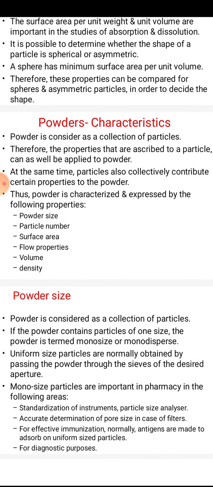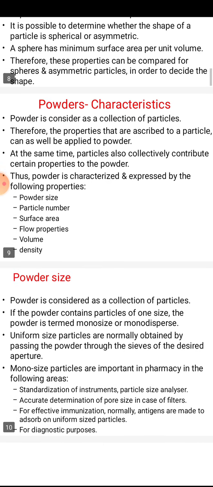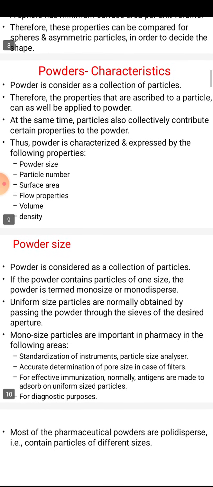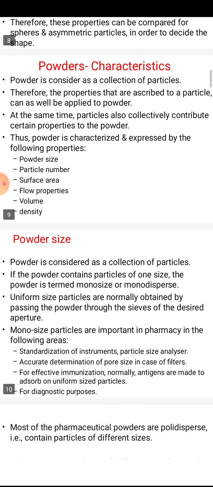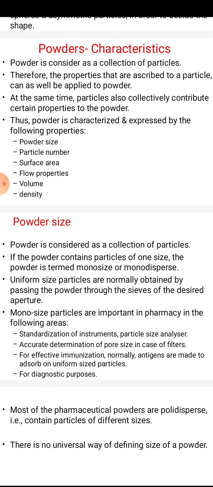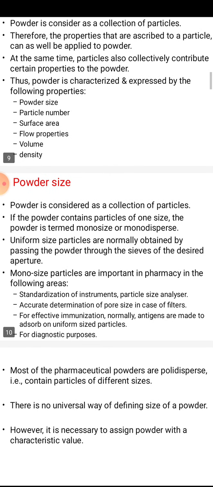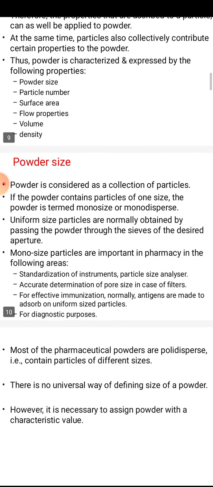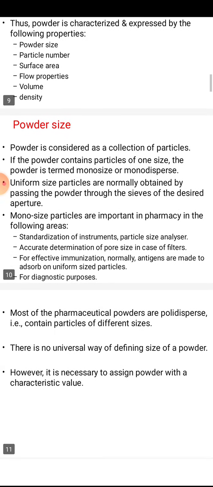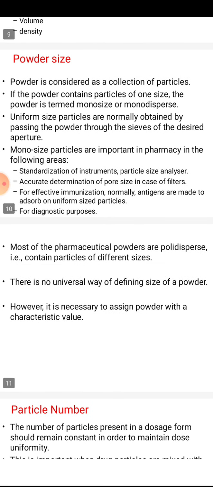Powder characteristics. A powder is considered as a collection of particles. At the same time, particles contribute certain properties to the powders. These are characterized by powder size, particle number, surface area, flow properties, volume, and density. Powder size.